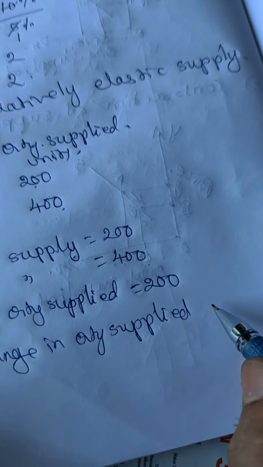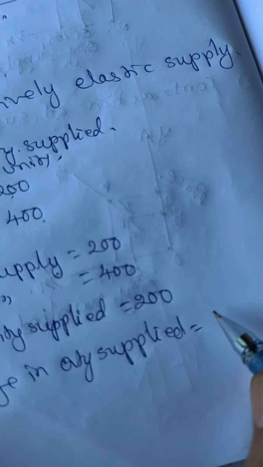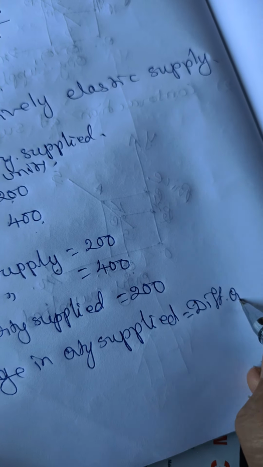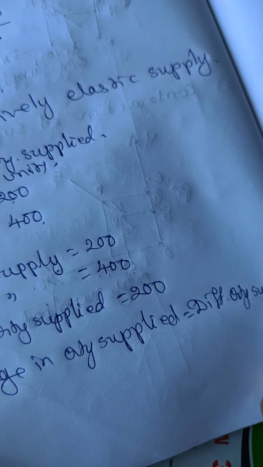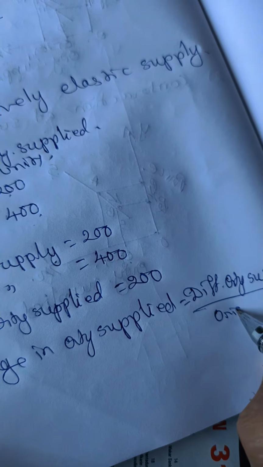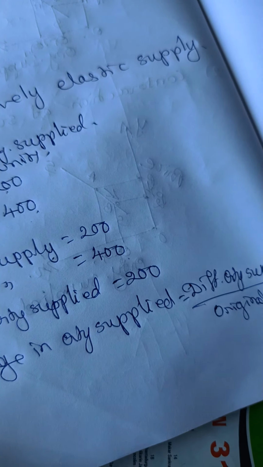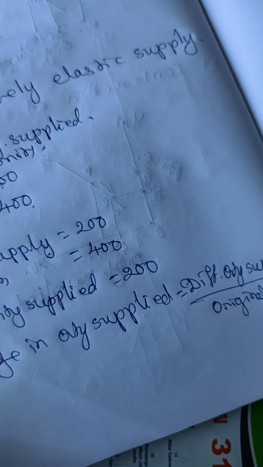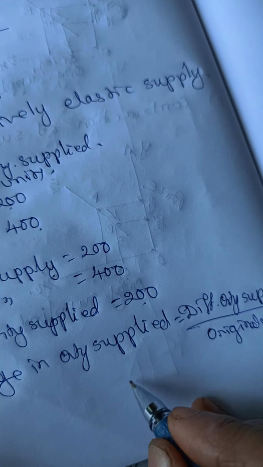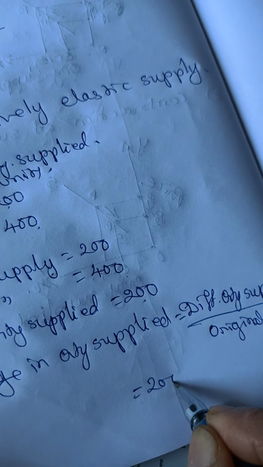So what is the formula? Percentage change in quantity supplied is equal to difference in quantity supplied divided by original supply, into 100. The difference in quantity supplied is 200.